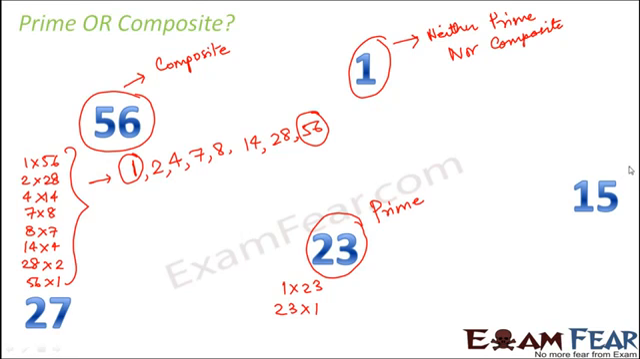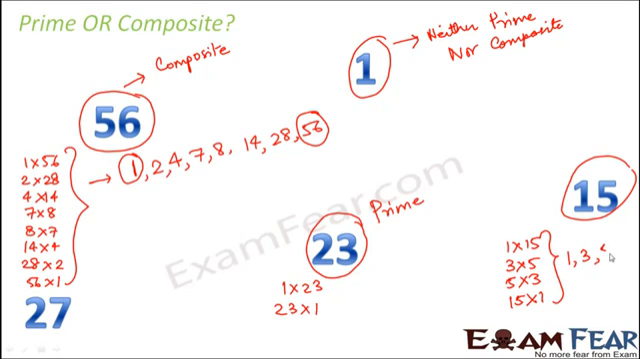Think of 15. So 15 can be written as 1 into 15. It can also be written as 3 into 5, 5 into 3, 15 into 1. So basically it has more than 2 factors like 1, 3, 5, 15. Therefore this is a composite number.